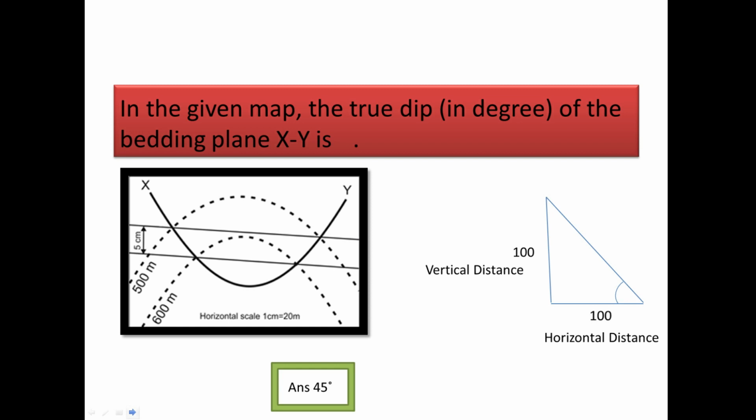Okay. Now look at the strike lines. The distance between two strike lines is 5 centimeter and at the bottom it is given that 1 centimeter equals 20 meter. So 5 centimeter will be 20 into 5, that is 100 meters. So the horizontal distance we have here is 100 meter. Now look at the triangle at the right side. Here we have a vertical distance of 100 meter and a horizontal distance of 100 meter. Okay. So the depth of the bedding plane will be 45 degree because tan 45 equals 1.